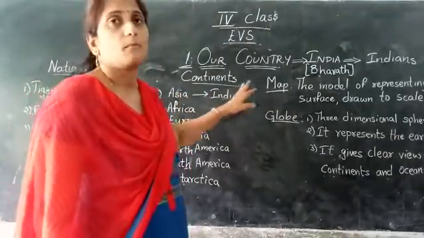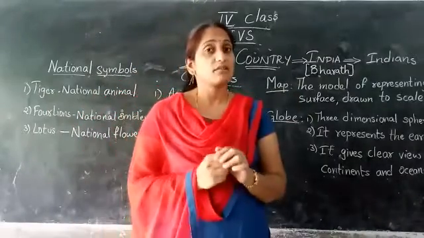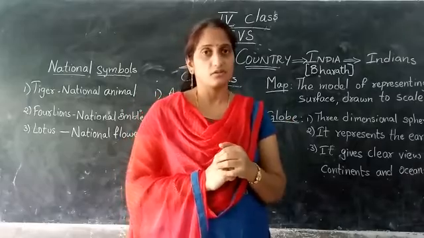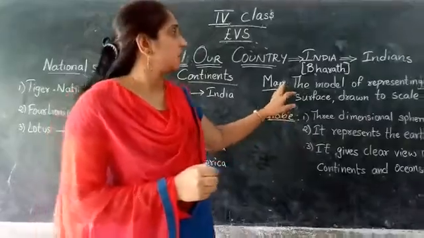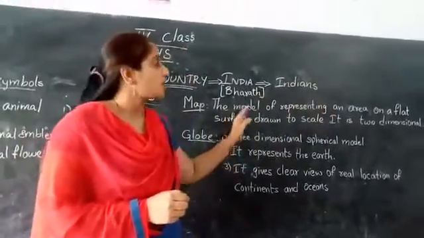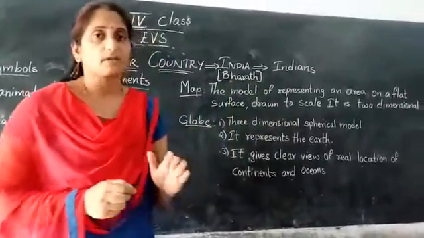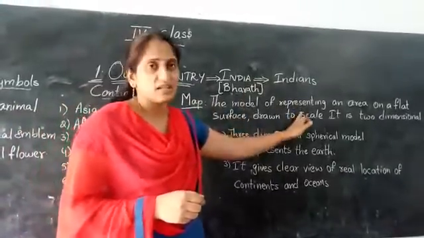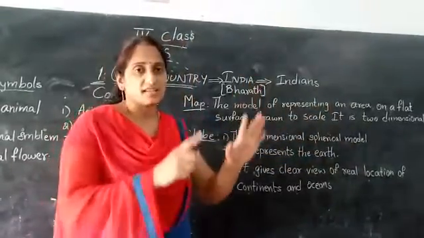Now coming to a map. Children, have you ever seen a map? You have seen a small sheet, Indian maps or world map. Did you see any time? Yes. Now, what is meant by map? The model of representing an area on a flat surface drawn to a scale is called a map. What is meant by map? See, again I am repeating. Map, the model of representing an area on a flat surface drawn to a scale.